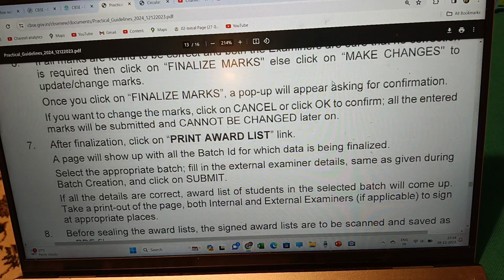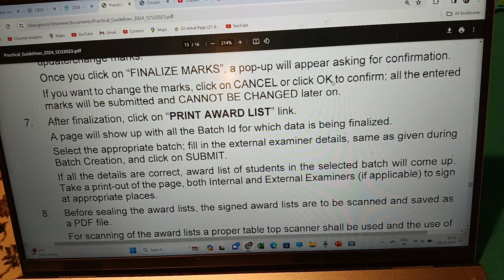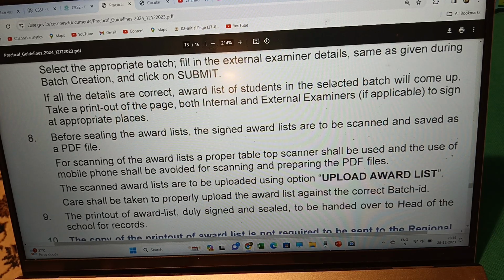Select the appropriate batch. Fill in the external examiner details, same as given during batch creation, and click on submit. If all details are correct, the award list of students in the selected batch will come up. Take a printout of the page. Both internal and external examiners are to sign at appropriate places. Before sealing the award list, the signed award list is to be scanned and saved as a PDF file.